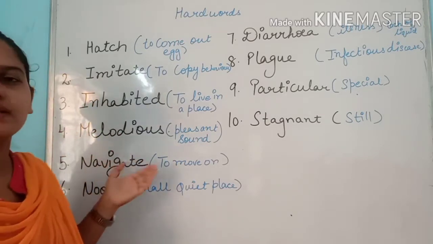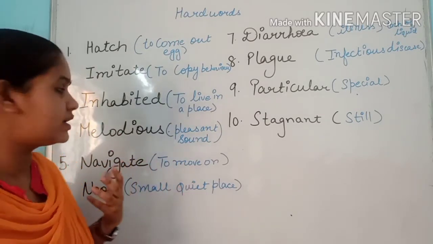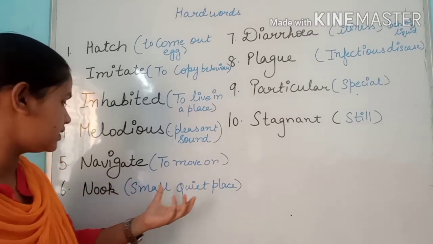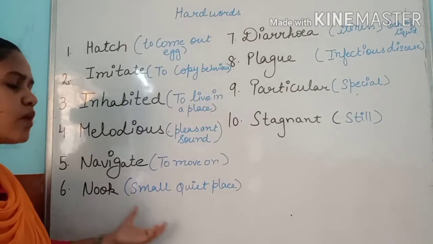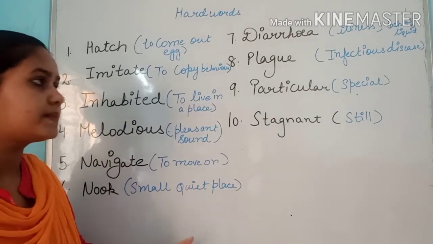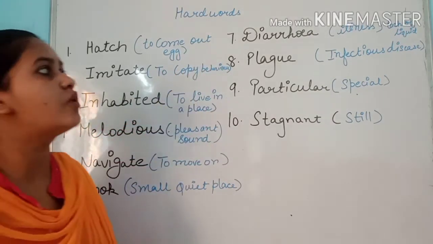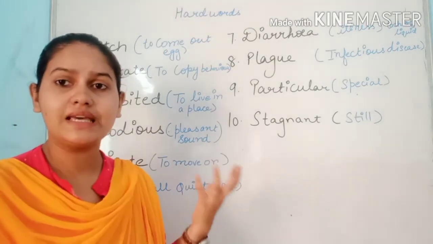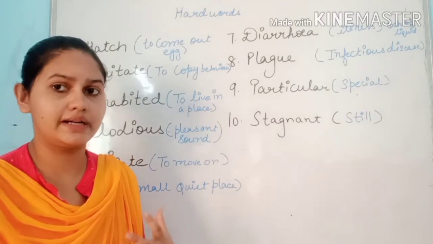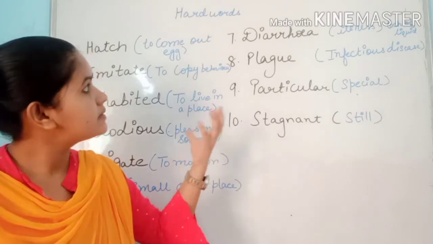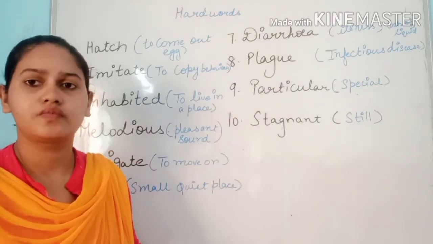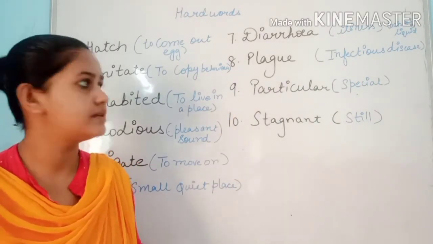Melodious, which means a pleasant sound. Okay. Navigate, to move in a particular direction. Nook, small quiet place. Then we come to the seventh one, diarrhea, which means illness. Illness from which kind of thing? The lack of water inside our body, right? That is diarrhea. Plague, infectious diseases, just like corona, right?